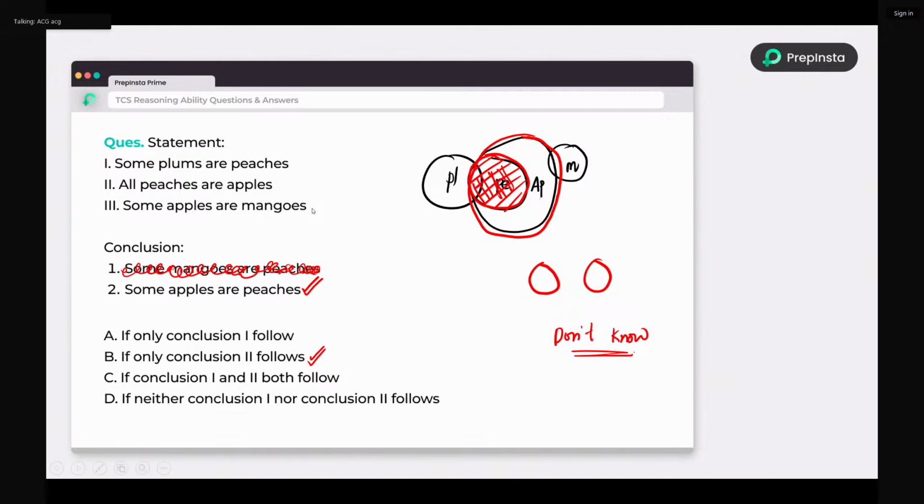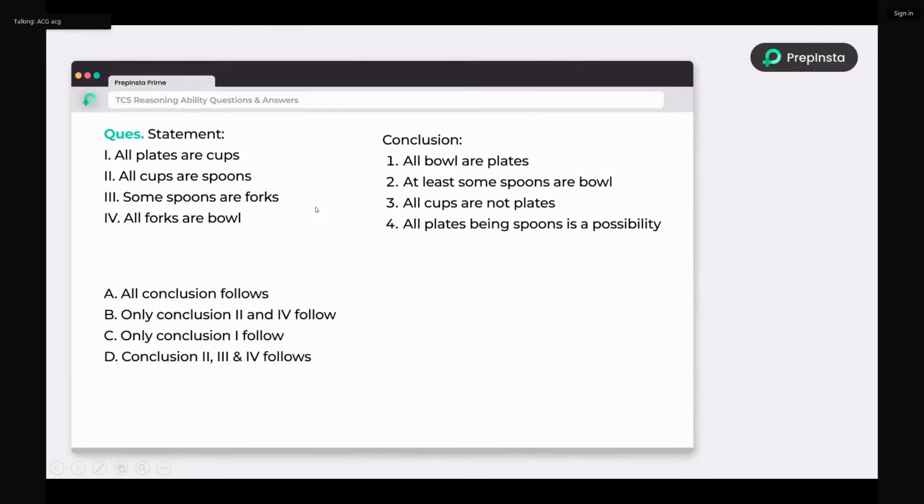Okay, so let's do a similar problem so that you guys can understand better. Yeah, the Venn diagram approach is always the easy concept. I will always follow the Venn diagram. Even though there are plenty of two or more different methods to solve these logical statements and conclusions, my favorite on my side is Venn diagrams.